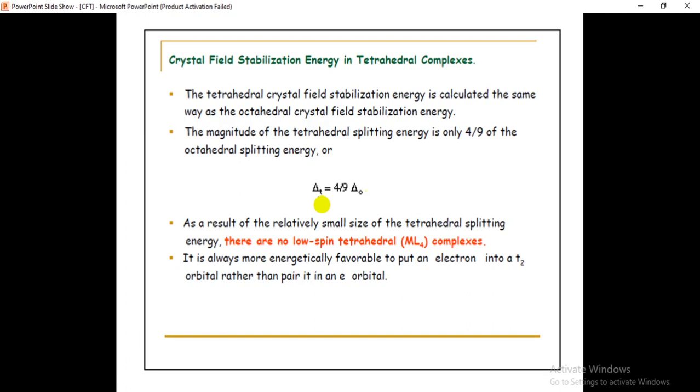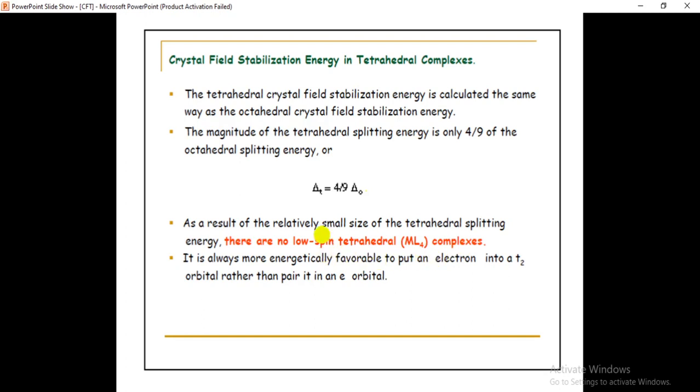The tetrahedral splitting energy will be low compared to delta O. So that's why there are no low spin tetrahedral complexes. There will always be high spin tetrahedral complexes only.